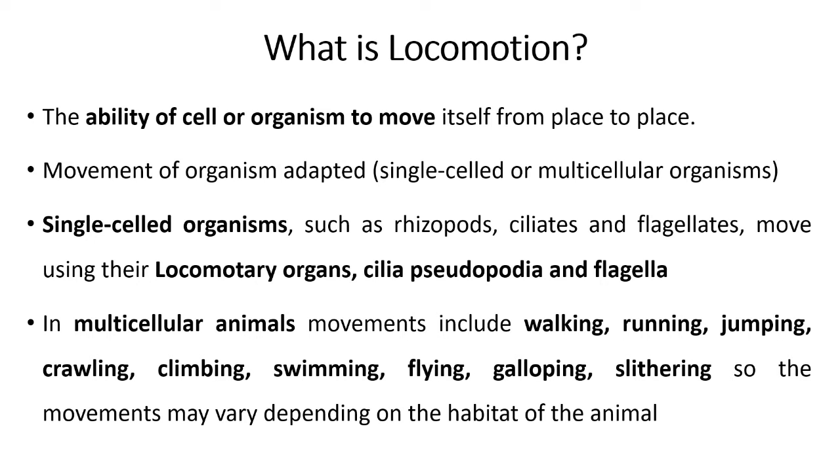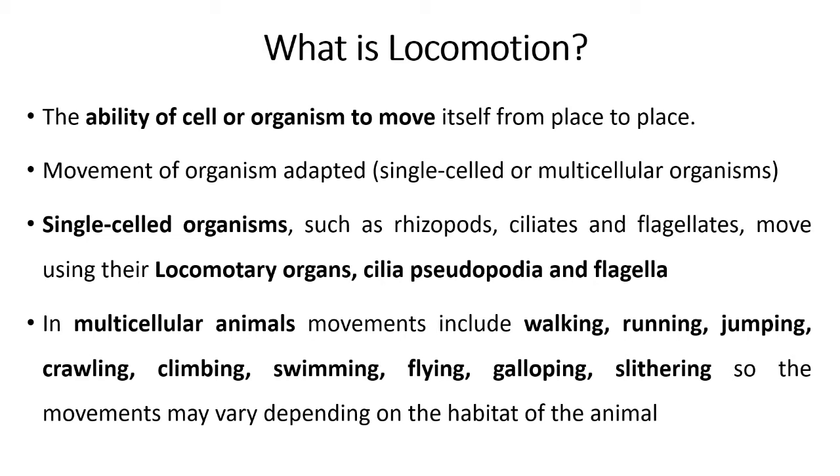So these are different types of locomotion we observe in multicellular organism because in case of multicellular organism well developed body organelle is there and with the help of well developed body organelle they can easily move from one place to another place. So on the basis of adaptation or what type of habitat is there, the organism uses any one kind of locomotion.